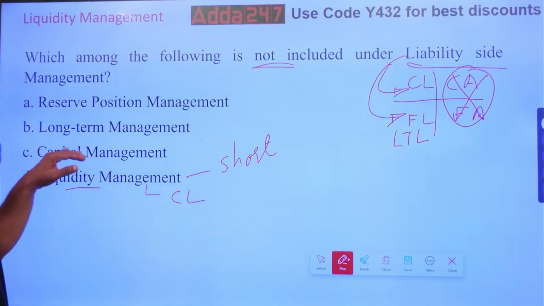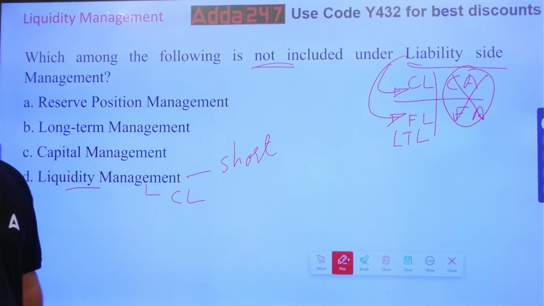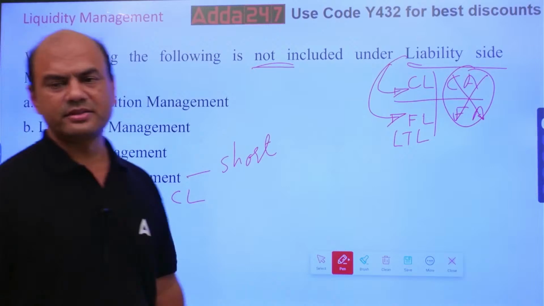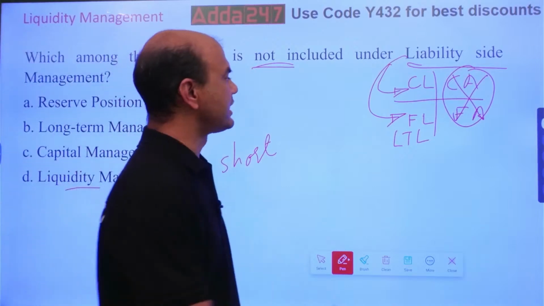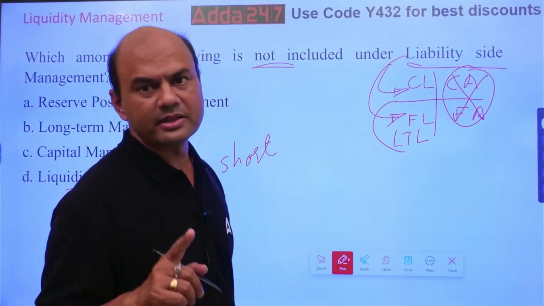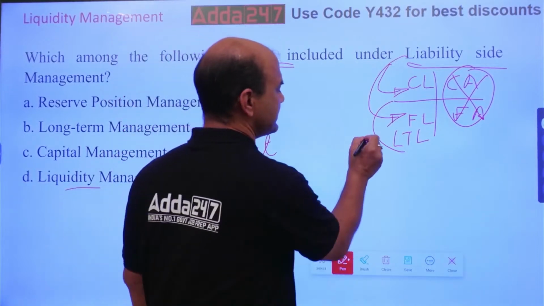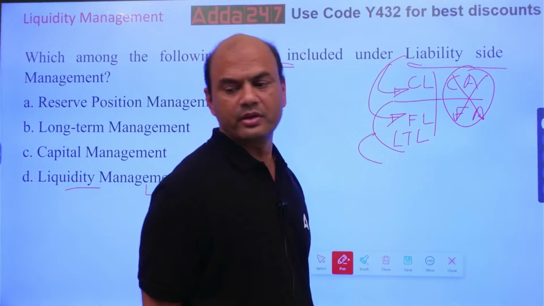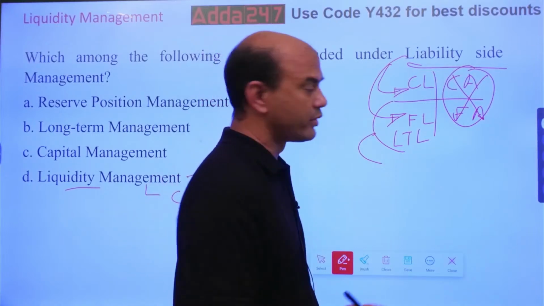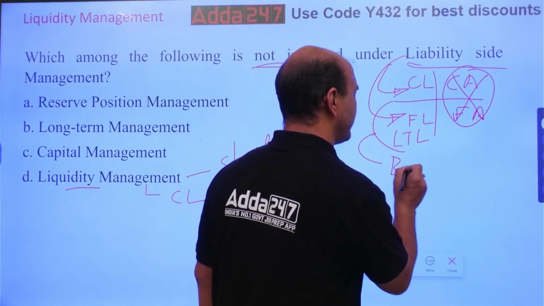Let's go about capital management. Capital means what? Your share capital, you can call it. Simple. Where is share capital in this? In any balance sheet, share capital comes over here. Here, kindly note. Your fixed liabilities are of 2 types. These fixed liabilities are of 2 types. One is outside. Outside means banks. You take a bank loan,